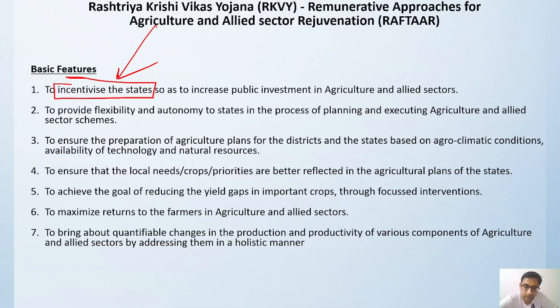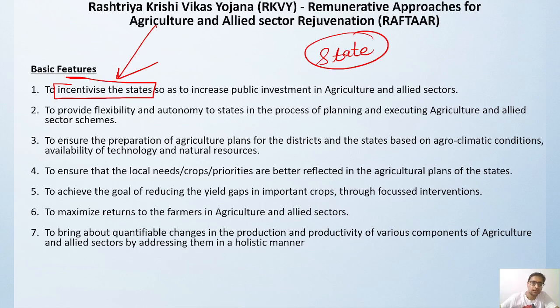Then second is to provide flexibility and autonomy to the state in the process. State government will have all the autonomy and flexibility in designing their plans: what you have to do, where you have to sell, what type of crop you have to grow, what type of things you have to utilize, extension services, whatever it is. All the autonomy has been given to the state government.